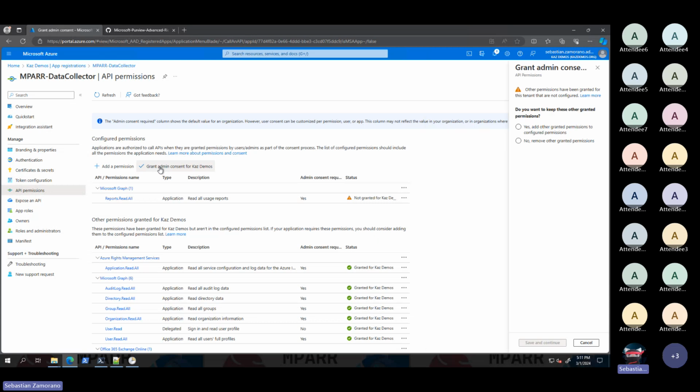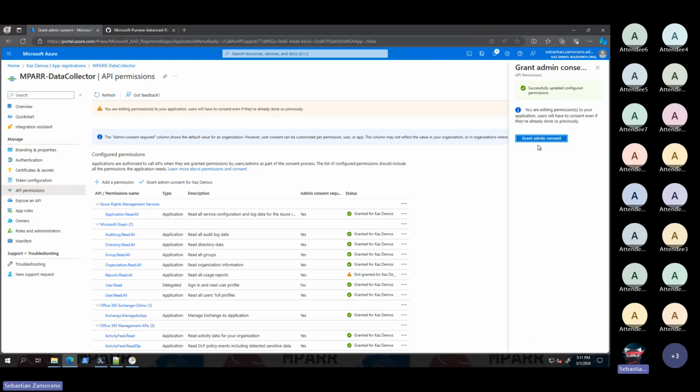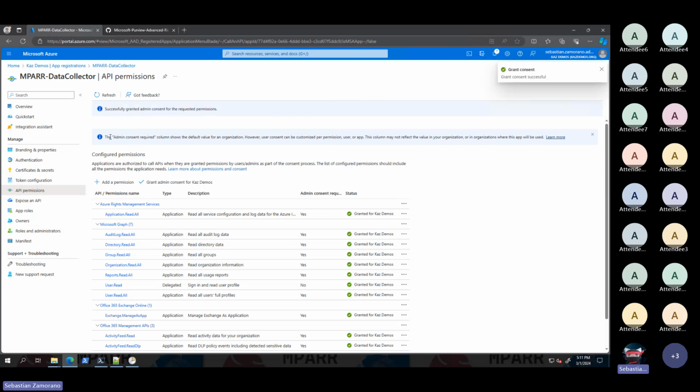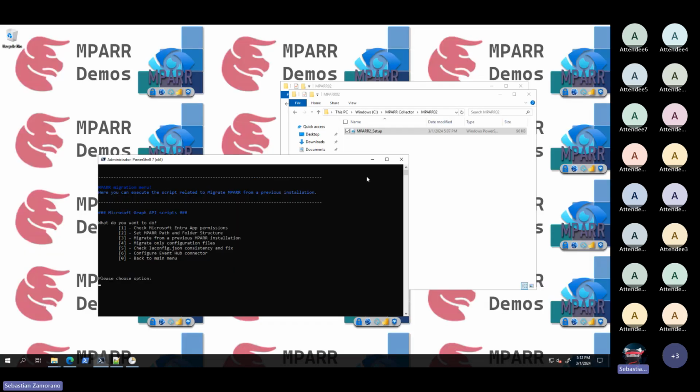The only thing I need to do is come in here, add the new permissions to this application, and grant admin consent. Now my Microsoft Entra application is updated with the new permissions that are required, related to reports. The PowerTool module that is needed is updated. The application is updated. Then we can set the folder structure.